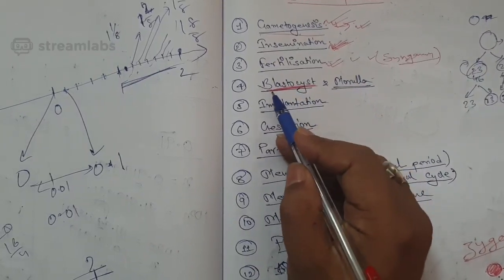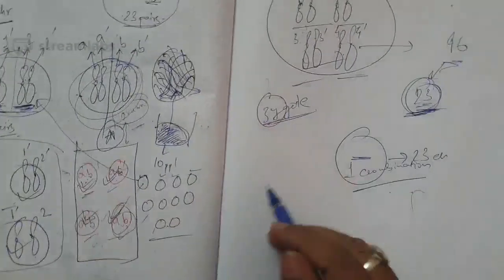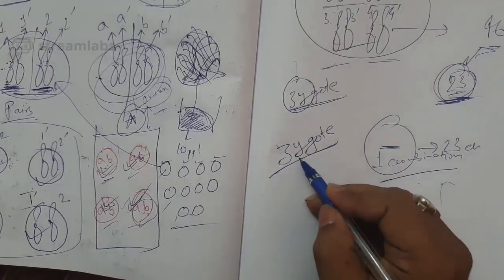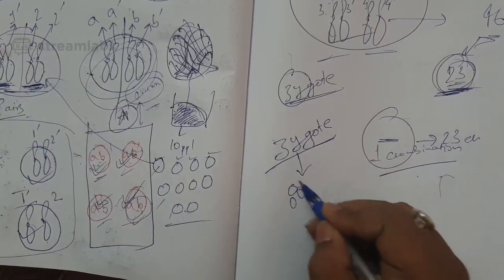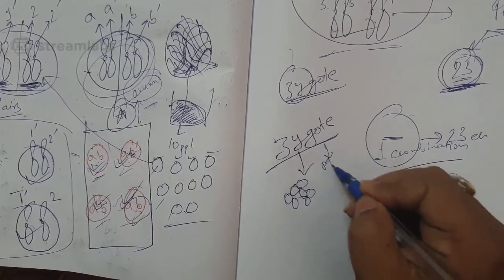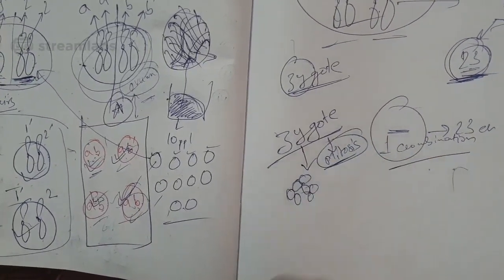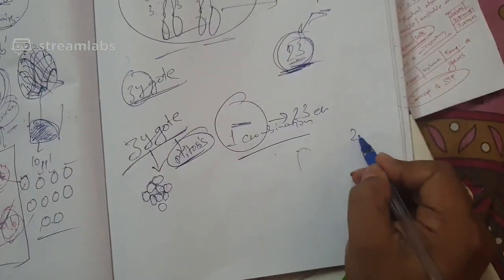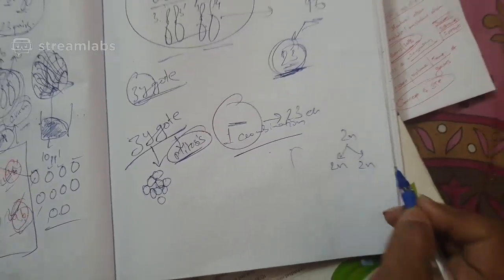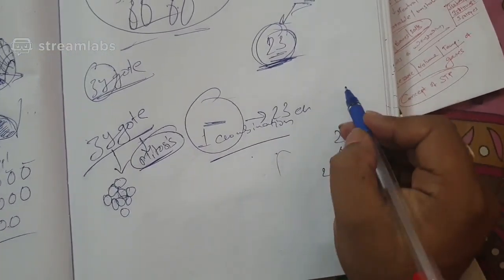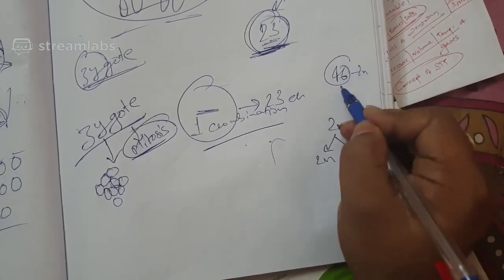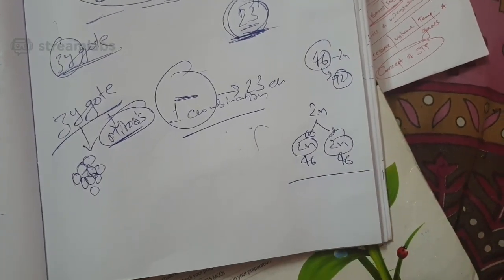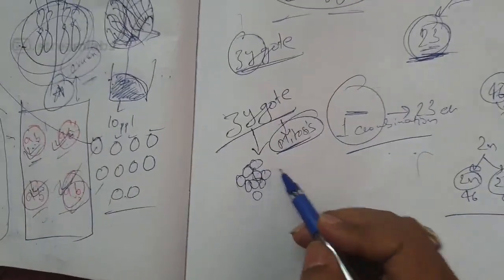Now moving on, what is a blastocyst? After fertilization occurs, the zygote develops into many cells. What type of division occurs from the zygote? Definitely mitosis occurs. In mitosis, 2n replicates and doubles, then divides into 2n and 2n. If 46 chromosomes are there, represented as 2n, they replicate and become 92 chromosomes, and then 46 go into one cell and 46 into the other. That is how our body cells divide, and that is how the zygote also divides, and they become many-celled.